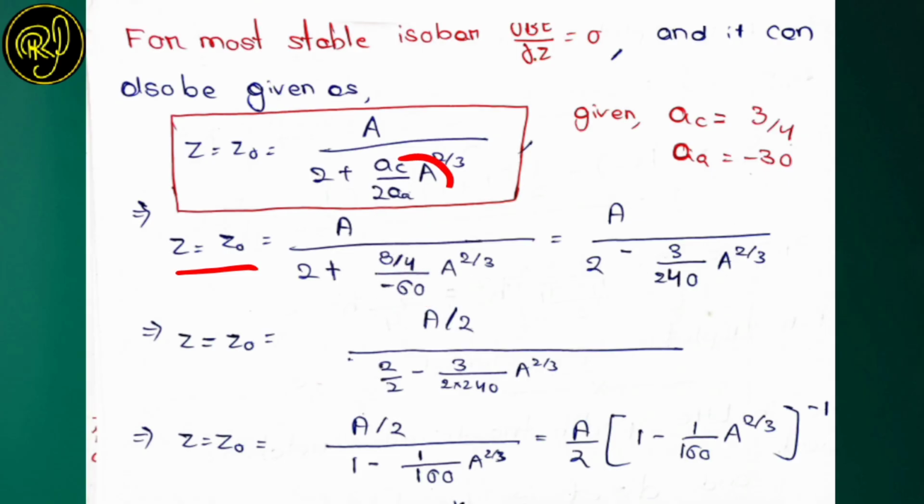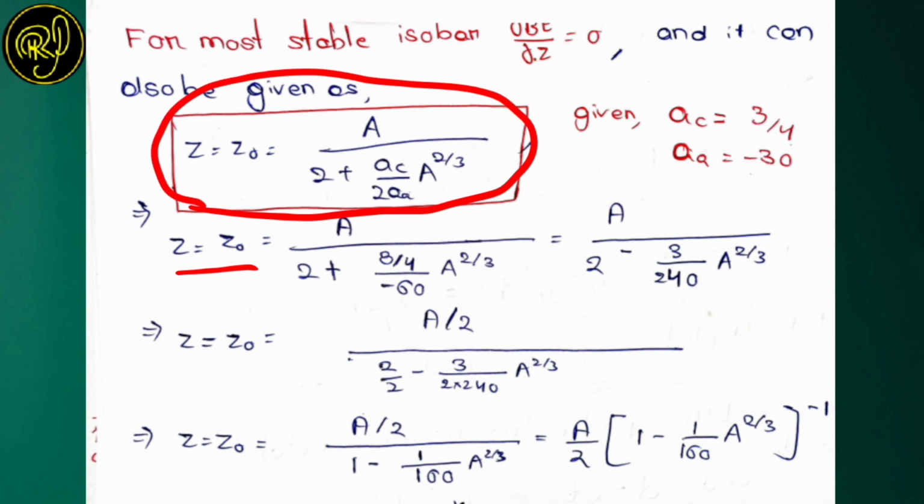In place of A coulombic it is written 3/4, instead of A asymmetric it is written minus 30, then there is a multiplication with 2, that is 2 times minus 30, hence minus 60. So the formula becomes A by 2 plus 3/4 by minus 60, then A to the power 2 by 3. There is a derivation for this formula also, but it is not important in case of CSIR NET. It may be important for your semester examination, but here we are not concerned about it.